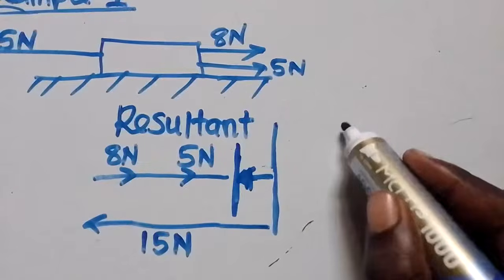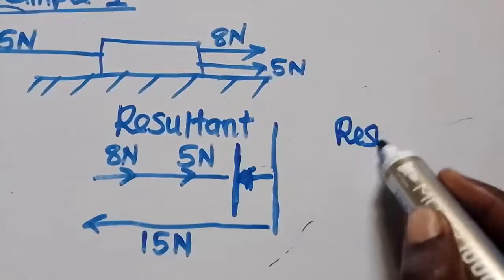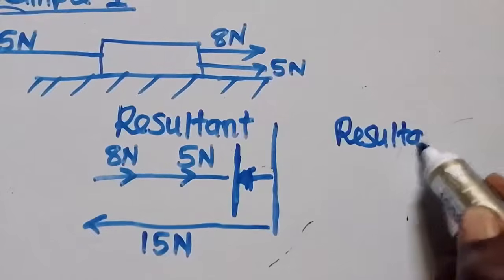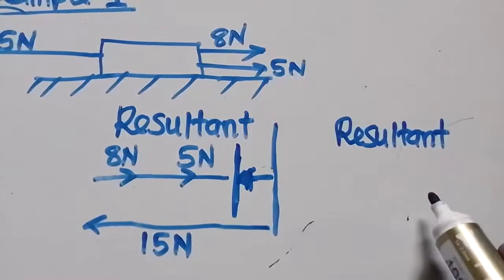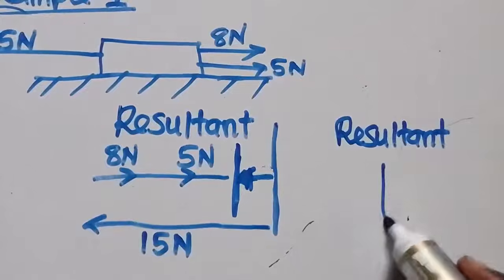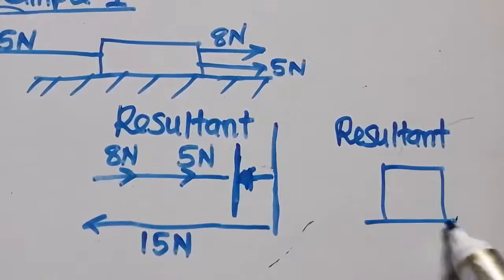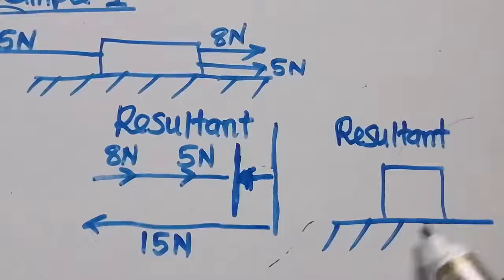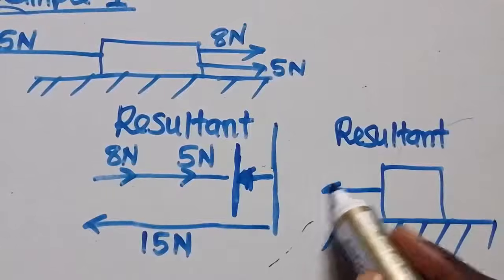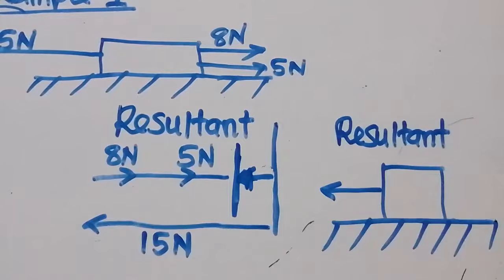This is our body on the surface. It will be in this direction like this.